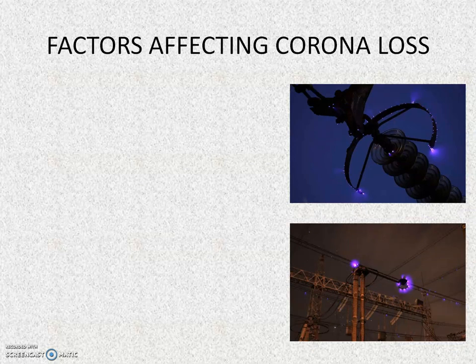Now the factors affecting corona loss. Basically it depends on the line voltage. The line voltage of the conductor is the main determining factor of corona discharge in transmission lines. At low values of voltage, the stress on the air is not high enough to cause dielectric breakdown, and hence no electrical discharge occurs. With increasing voltage, the corona effect in a transmission line occurs due to the ionization of atmospheric air surrounding the conductors, and it is mainly affected by the conditions of the cable as well as the physical state of the atmosphere.